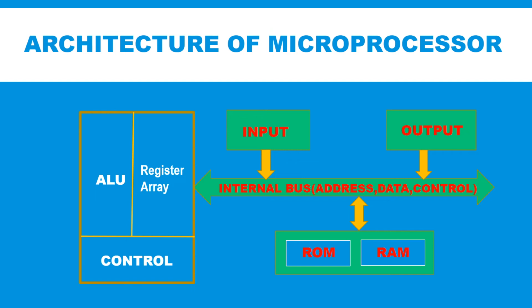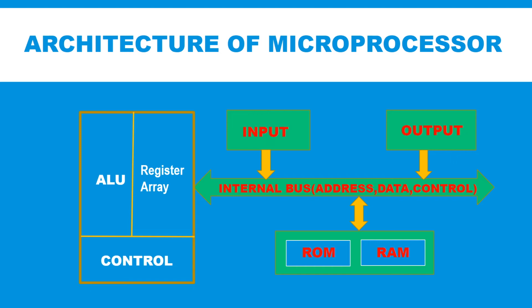To perform all these functions, the microprocessor incorporates various functional units in appropriate manner. Such an internal structure or organizational structure of a microprocessor which determines how it operates is known as architecture. A typical microprocessor architecture is shown on the screen.